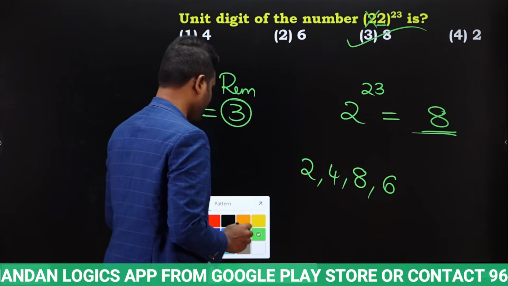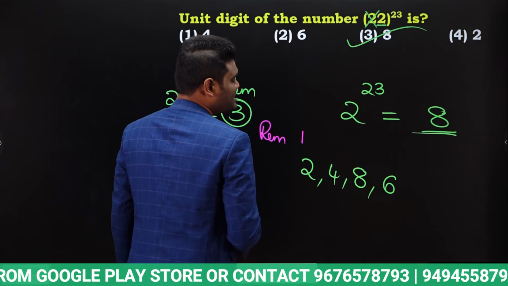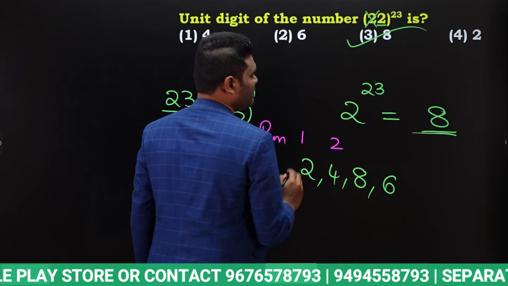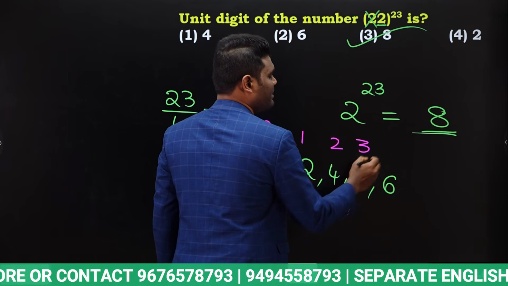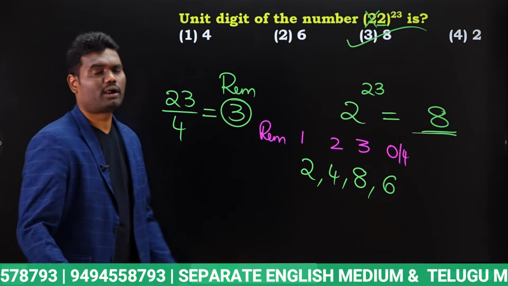Yes or no? If remainder is 1, then last digit will be 2. If remainder is 2, last digit will be 4. If remainder is 3, last digit will be 8. If remainder is 0 or 4, then last digit will be 6. That is what we have discussed.